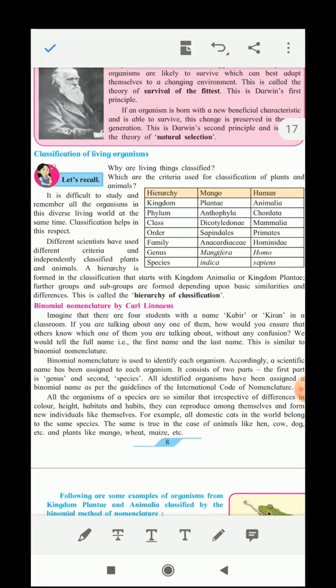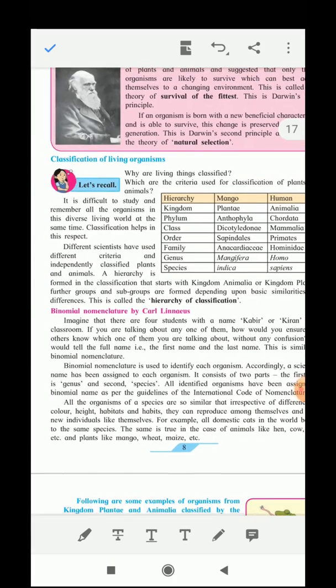Now imagine that there are 4 students in the class whose name is Kabir or Kiran. In order to find out which Kabir anyone is talking of, we will have to tell his surname also, because the surnames will definitely be different. So we are using the name and the surname for identifying the person. This name and surname forms a binomial, meaning 2 things we are using for naming a person. In the same way, binomial nomenclature is found in the living things.